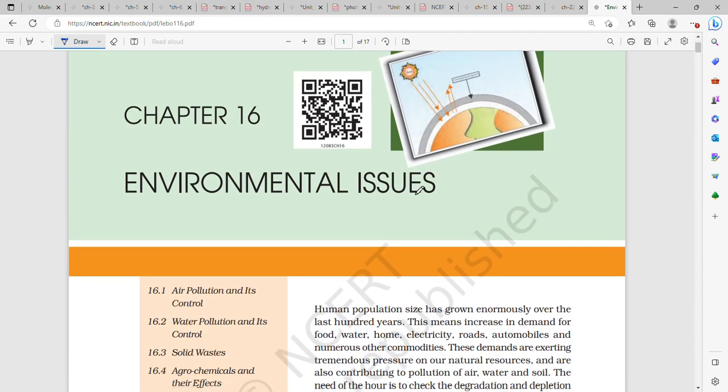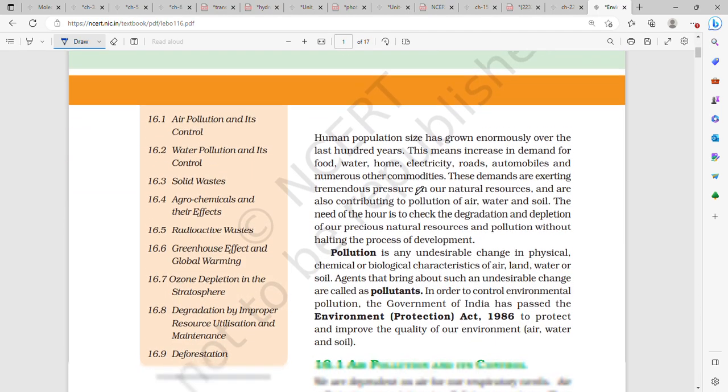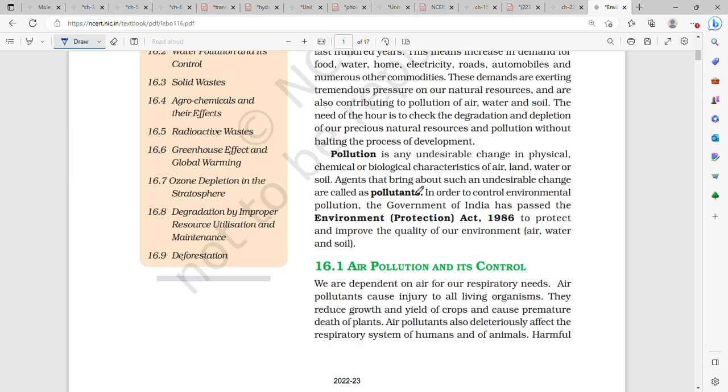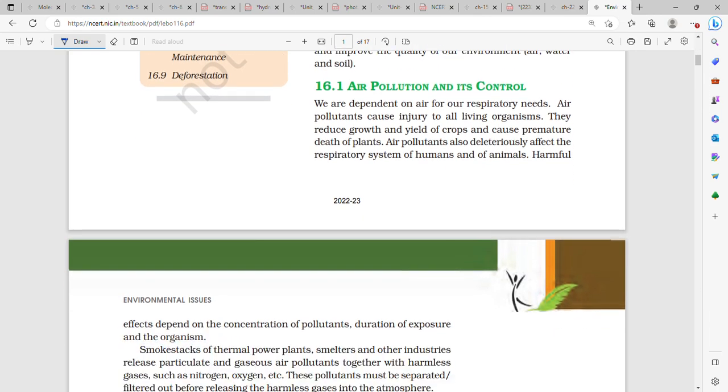So today we'll be doing the second part of environmental issues. Let's just revise real fast. What is pollution? Pollution is any undesirable change in the physical, chemical or biological characteristics of air, land, water or soil. And agents that bring about such an undesirable change are called pollutants. The Environment Protection Act was passed in 1986. The Government of India passed the Environment Protection Act in 1986 to protect and improve the quality of our environment.